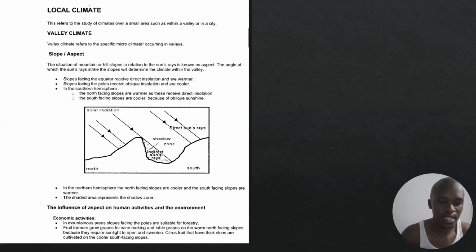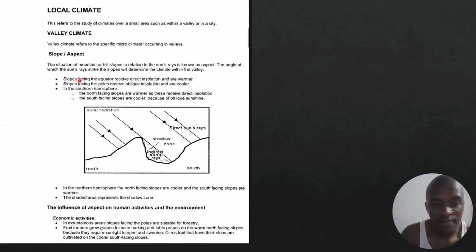Now, to define local climate, we say that this refers to the study of climate over a small area, such as within a valley or within a city. As we move on, we're going to talk about urban climate, but for today, let's start by dealing with our valley climate and our slope aspect.